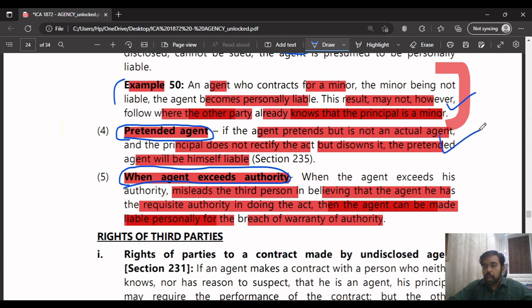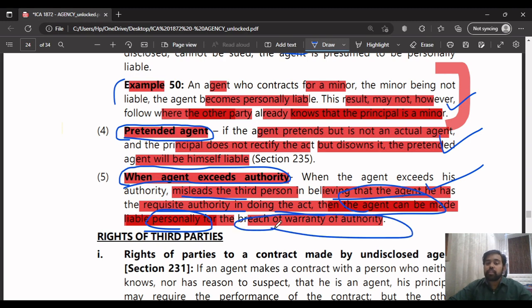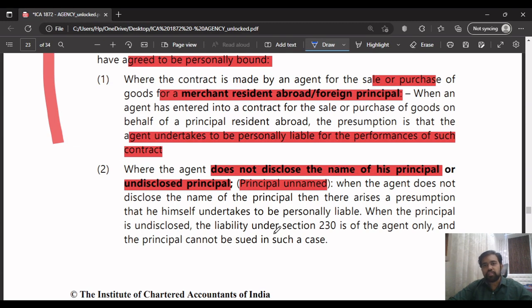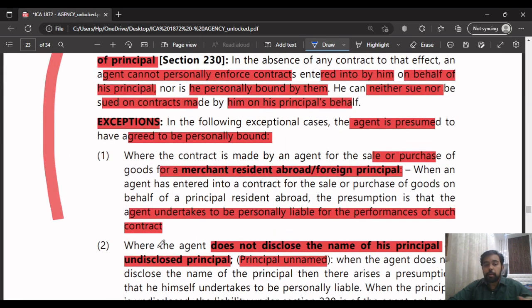But even these keywords you have to write like this. When the agent exceeds his authority, misleads the third person, believing that the agent has requisite authority in doing that, the agent can be made personally liable for the breach of warranty of authority. These keywords, you have to remember at least one or two, three keywords and make your own sentences. But these main headings, you have to write as they are.